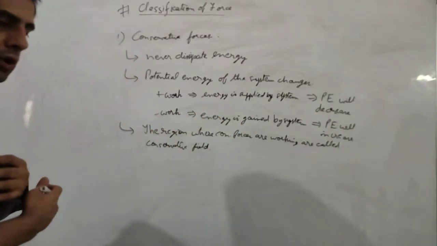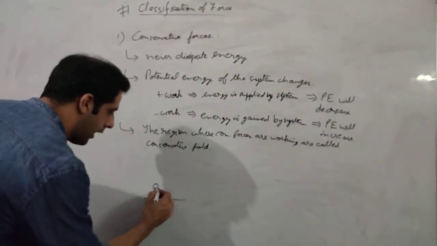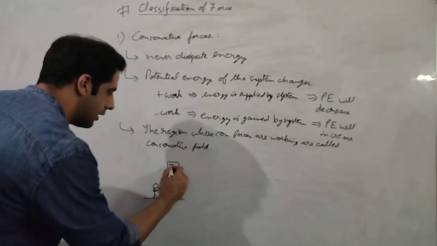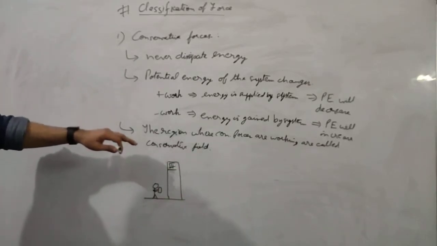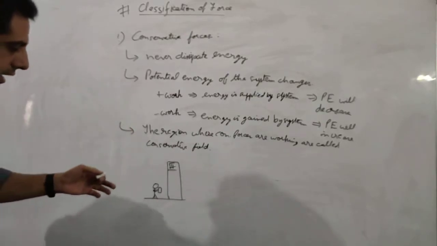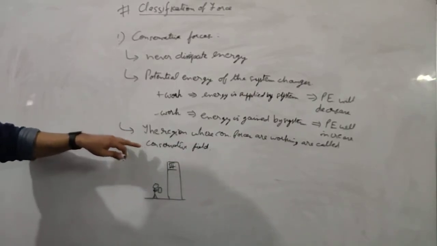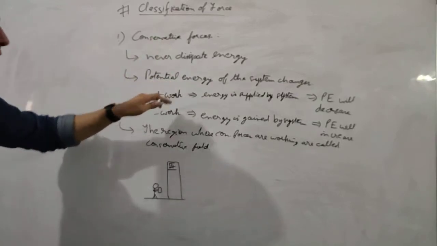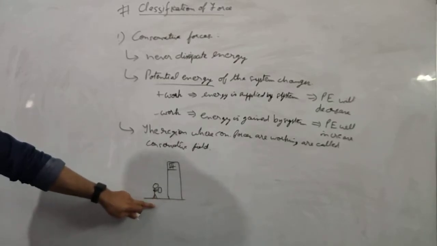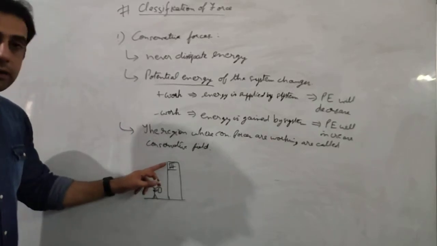For example, let us talk about an example. We are on the floor and we have a box in our hand, and suppose we have to carry it to the third floor of the building. Now, the property of a conservative force is that when the work is done, the potential energy that will be stored, remember we are talking about conservative forces, so we will talk about the potential energy always, will depend only on initial and final position.